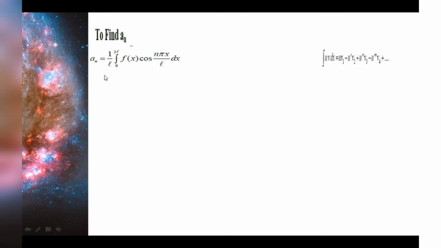So in our problem, we have an equal to 1 by L integral over 0 to L f of x cos n pi x by L into dx. So when we substitute L as pi, we are getting it as cos nx. So we are getting this step. And here f of x is 1 by 4 of pi squared minus 2 pi x plus x squared. Now we are going to apply the Bernoulli's formula. This is nothing but the extension of the integration by parts method.